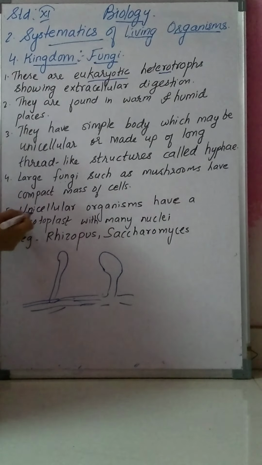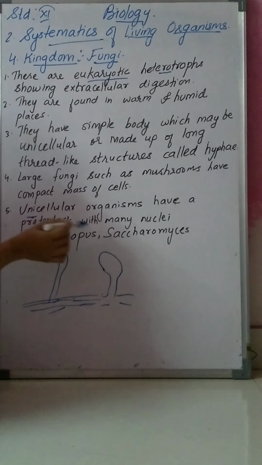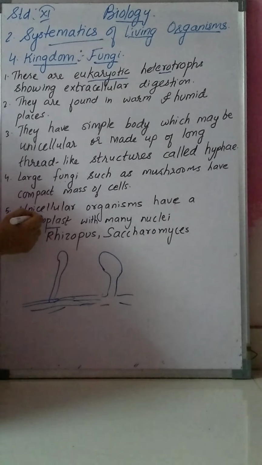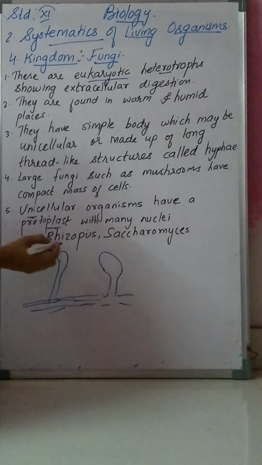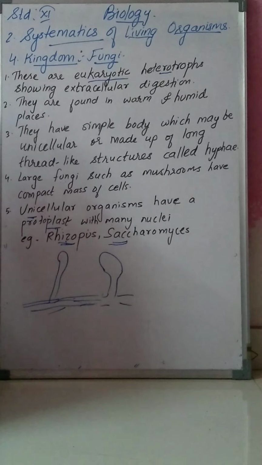And if we see unicellular organisms in fungi, they have a protoplast with many nuclei. The organism is unicellular, but the protoplast is a cell with many nuclei. For example, Rhizopus and Saccharomyces.